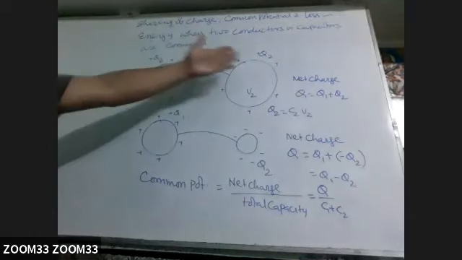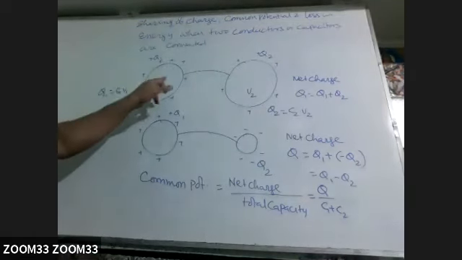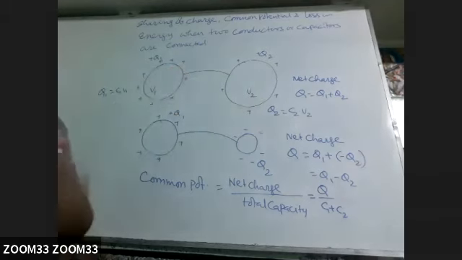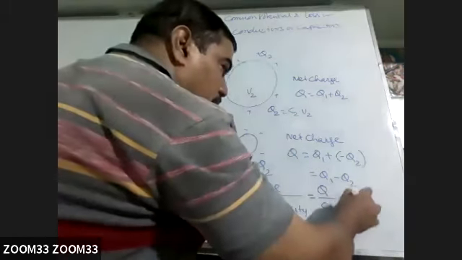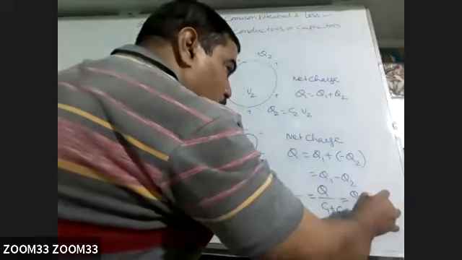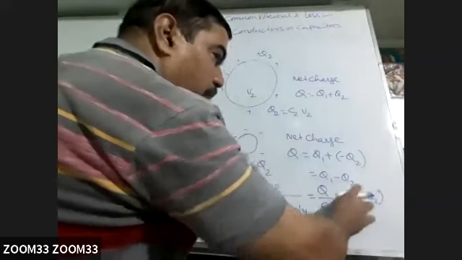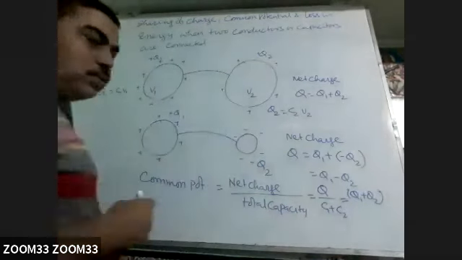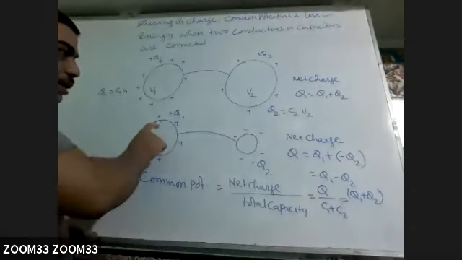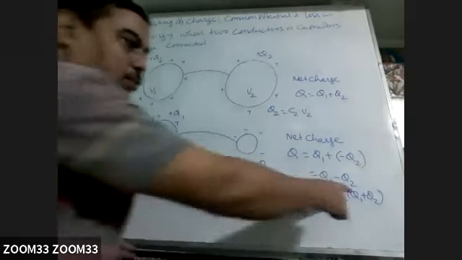Sometimes Q1 will not be given. You will be given this voltage, this voltage. So in Q1 plus Q2, always we have to keep in mind, you have to consider sign also. That doesn't mean that here Q1 is positive, here Q2 is negative, so here added.